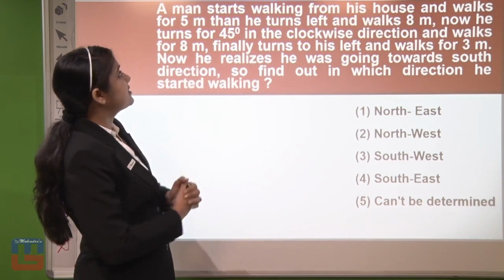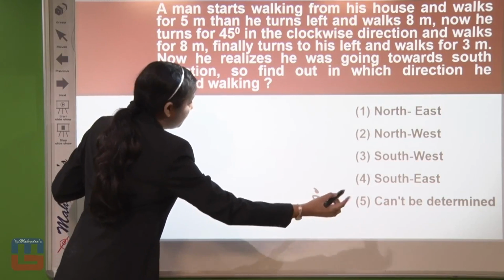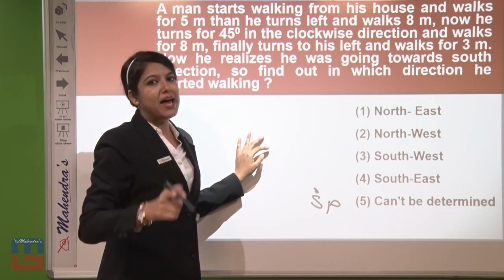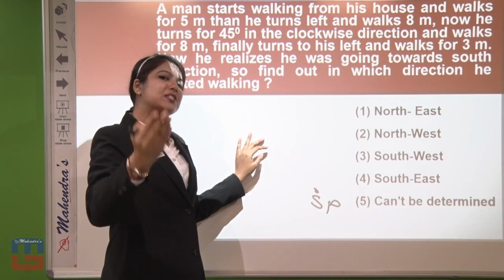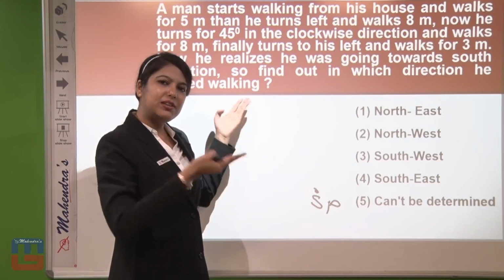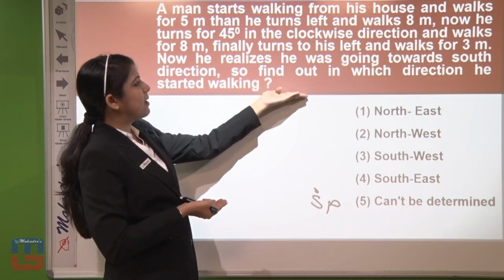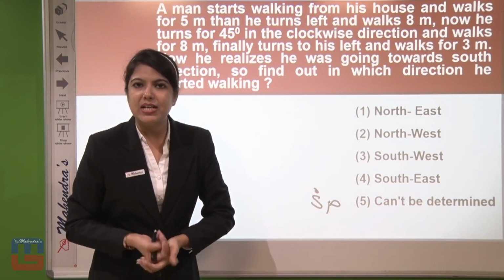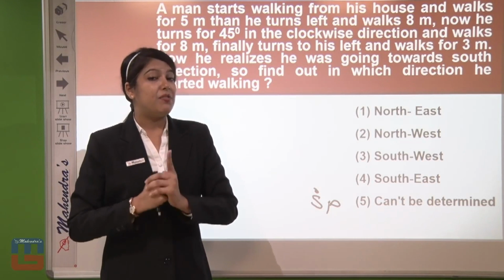Now see, the condition is given: a man starts walking from his house. I told you we don't have to declare that a man is walking towards north, because if we declare it, then what is the point of finding the answer? Because the question lastly is demanding, find out in which direction he started walking. So don't consider any direction, make it very clear.